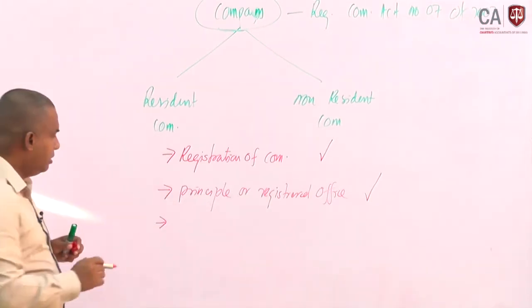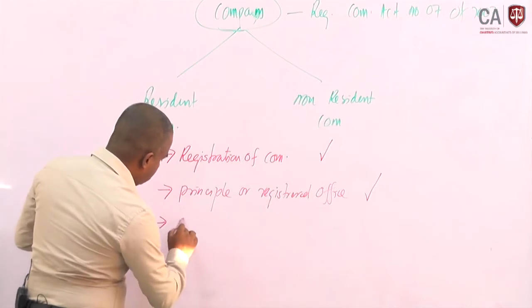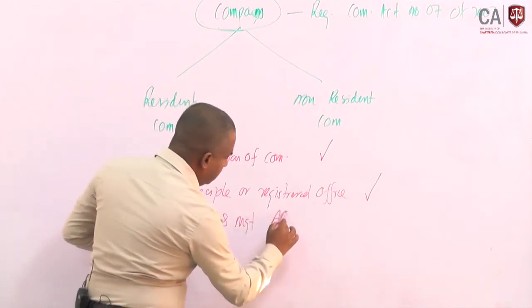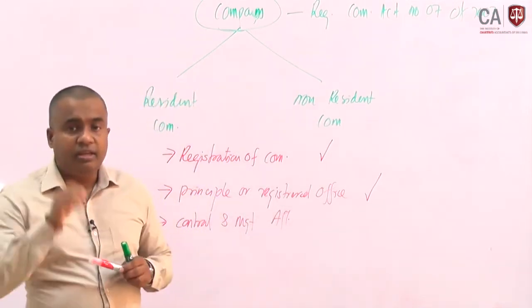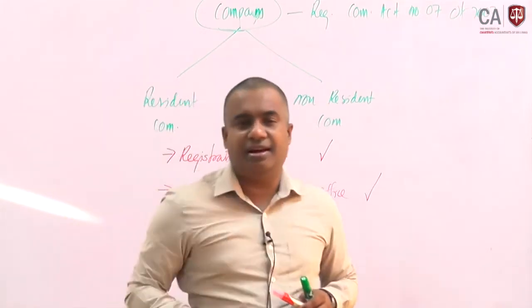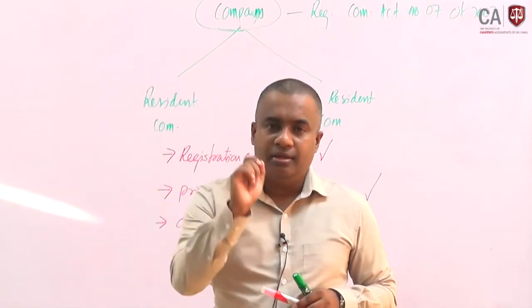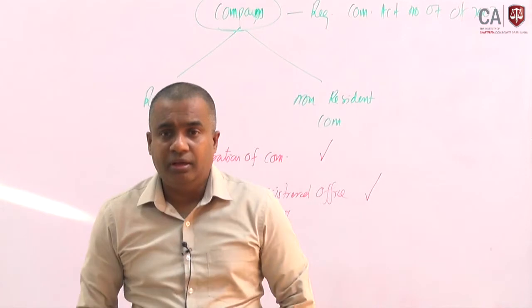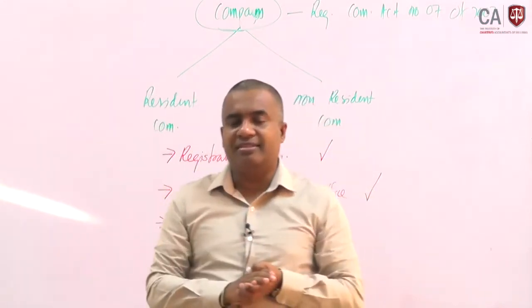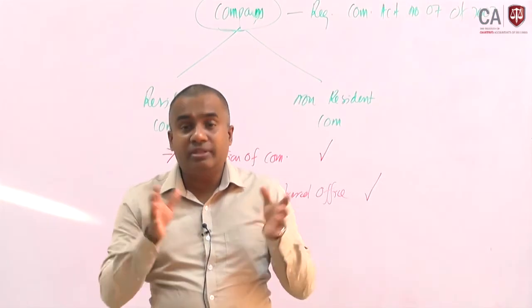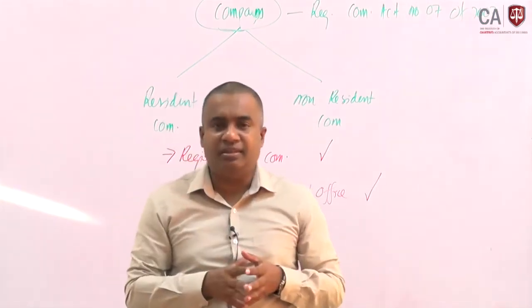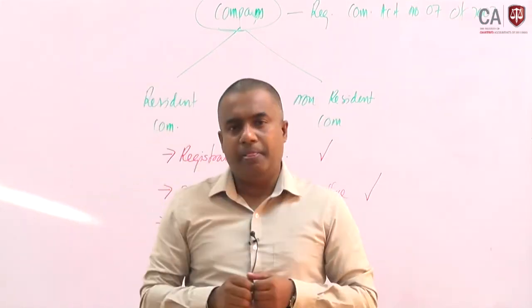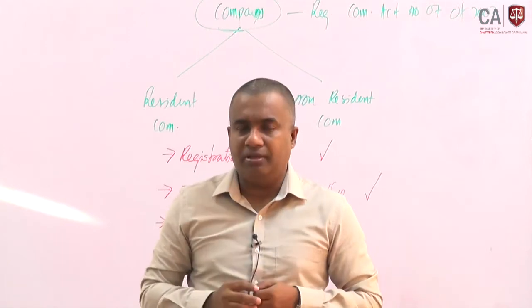What is the third point? Control and management of affairs. If it is exercised in Sri Lanka, then we can take the company as a Sri Lanka resident company. How do we identify whether the management and control of affairs is exercised in Sri Lanka or not? Who takes the management decisions? The board of directors takes the management decisions. If the board of directors is in Sri Lanka, then we can decide this company is a resident company.